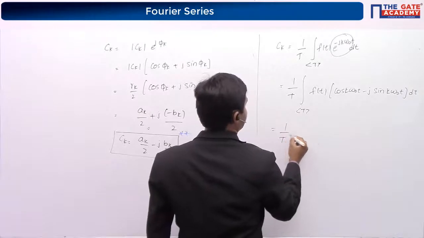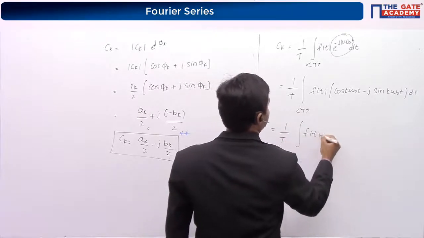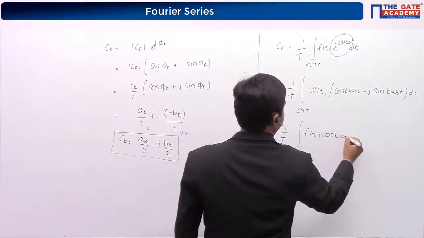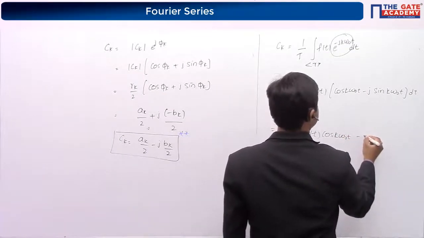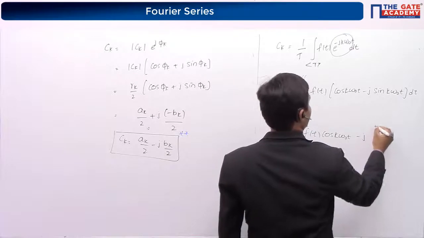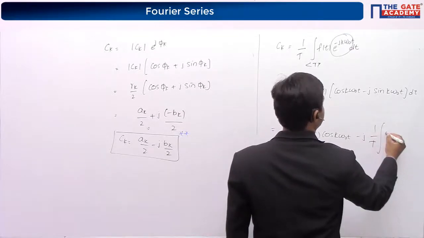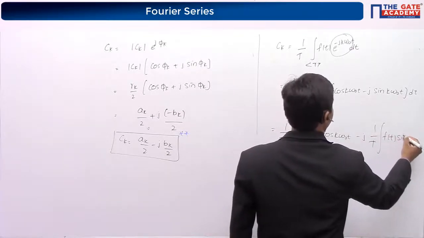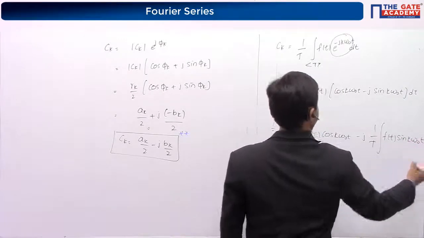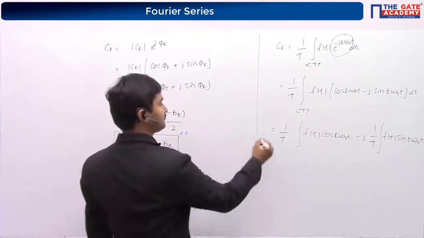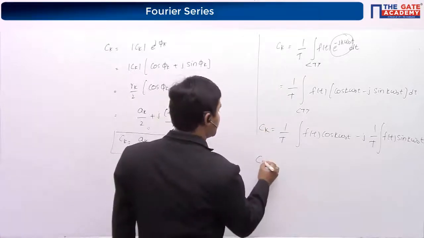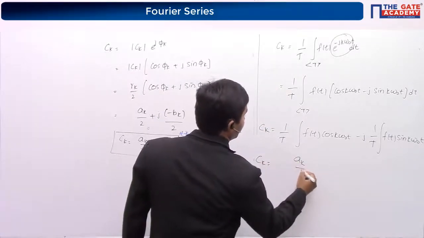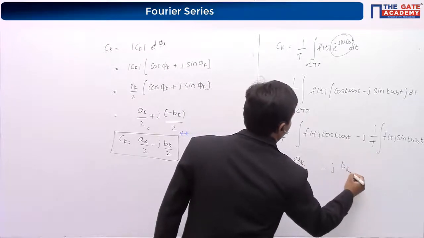So 1 by T integral f of t cos k omega naught t, minus j 1 by T integral f of t sin k omega naught t. This is Ck. Now I can equate it: Ck is going to be equal to Ak by 2 minus j Bk by 2.